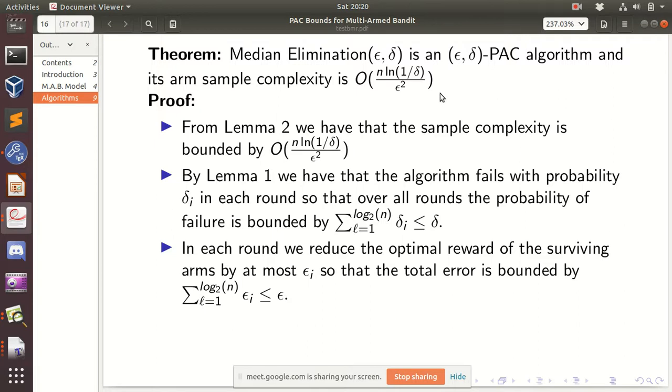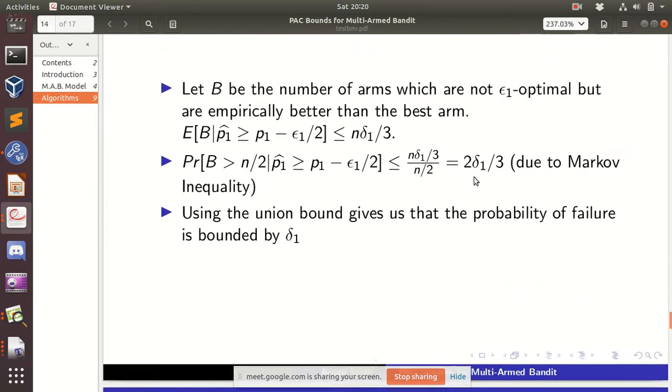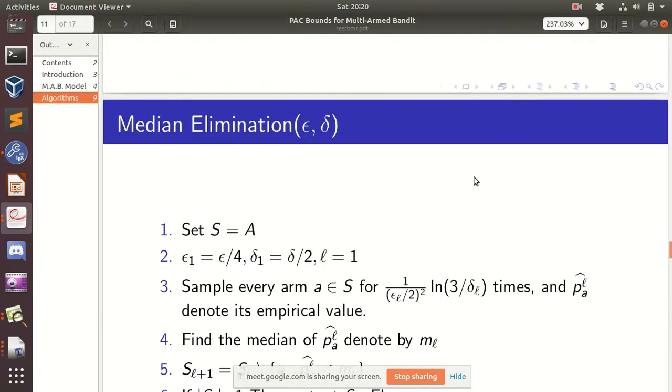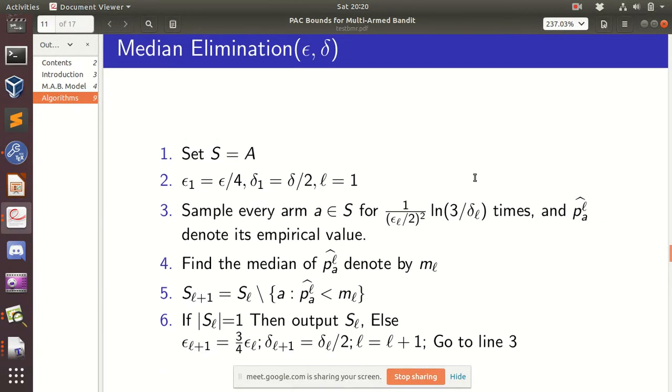Yes. Can you go back to the pseudocode once? Yeah, this one. In higher levels, L can go all the way; there are log n levels. When L is log n, delta L is like delta by n, right? Yeah.